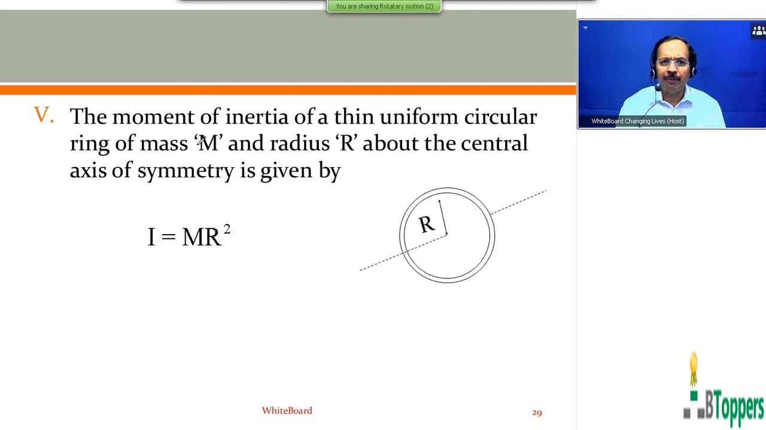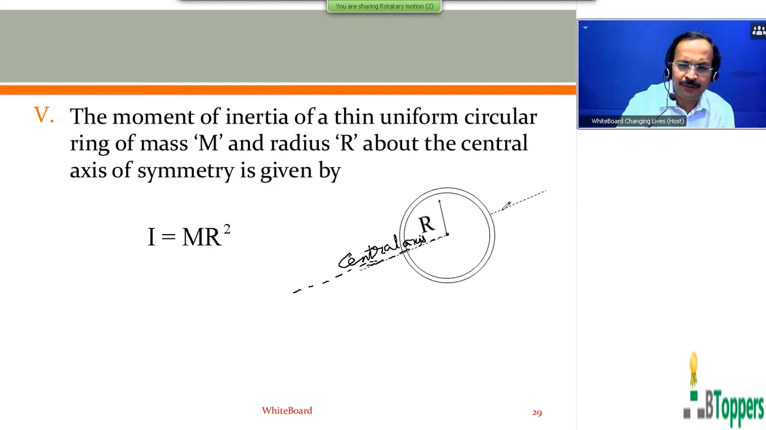The next conclusion, the moment of inertia of thin uniform circular ring of mass m and radius r about the central axis of symmetry, is given by I equal to mr square. The central axis of symmetry means the imaginary line passing through center of the ring and perpendicular to the plane of the ring. The imaginary straight line or axis passing through the center of the ring and perpendicular to the plane of the ring is called central axis of symmetry.